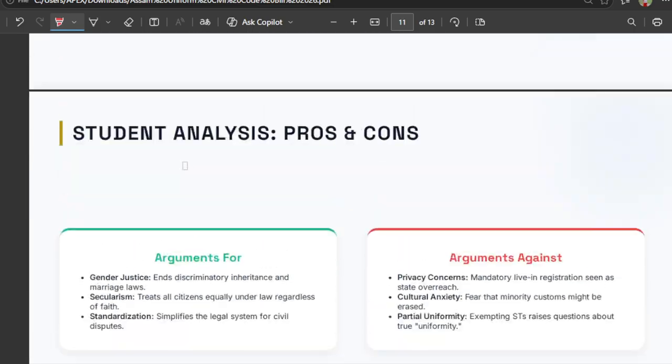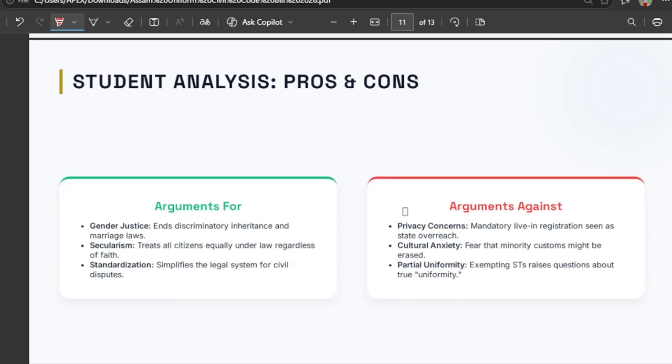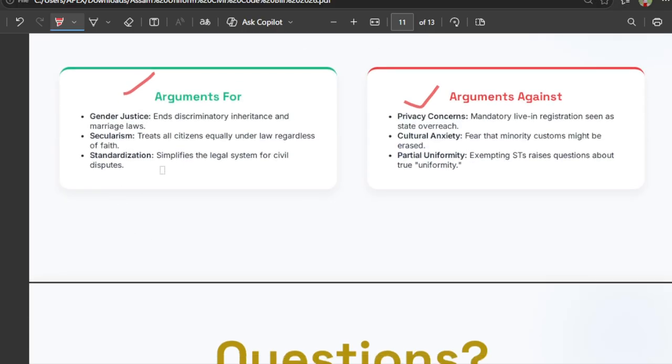There is certain analysis here, and arguments against it as well. You can read about secularism and gender justice, and standardization.